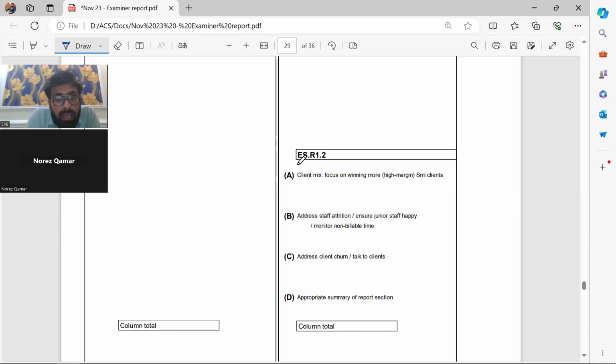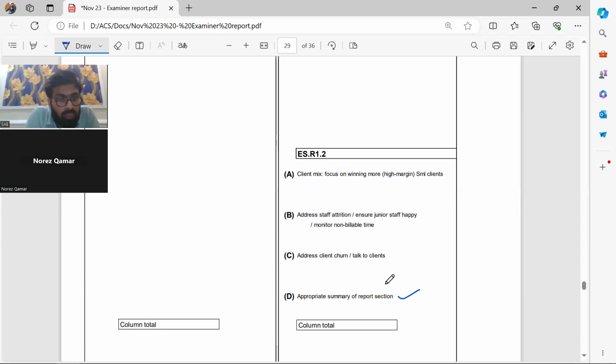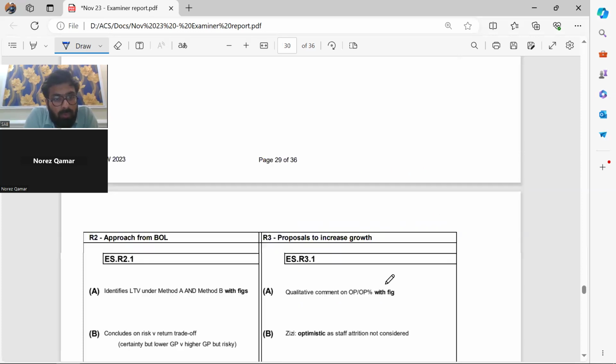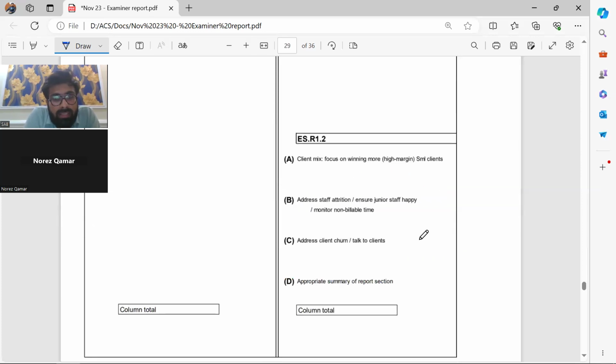Another point they want is an appropriate summary of the report section. We summarized the report section here. Then they assess whether we focus more on small clients, which are the high margins. I guess we discussed this point as well. We didn't discuss these points, right?